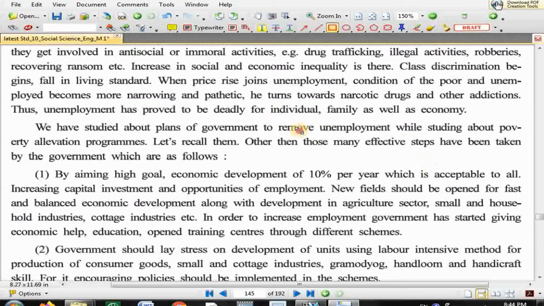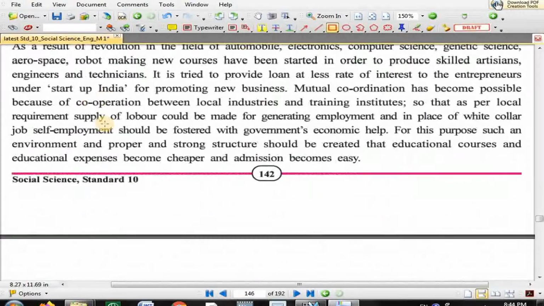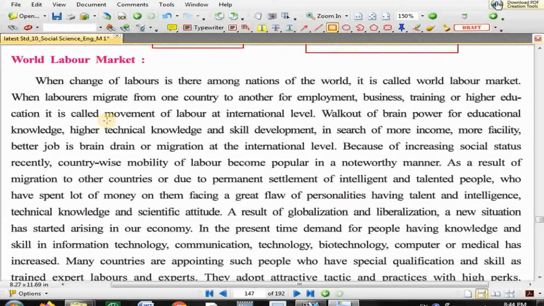remove unemployment. Okay, now we go to the last topic of this lesson, and that is frequently asked in board exam in 4 marks or 3 marks. Please mark important: world labor market. And please remember, this question can be asked in an applied way also. Write a short note on brain drain, like that way also it is possible to ask.